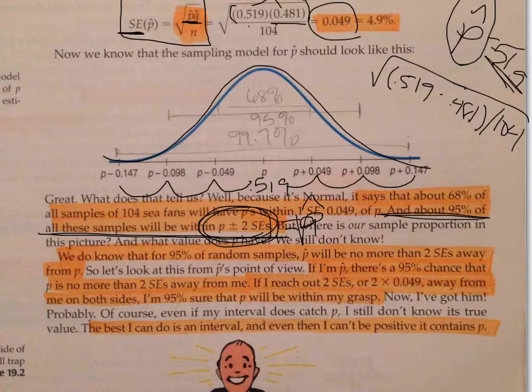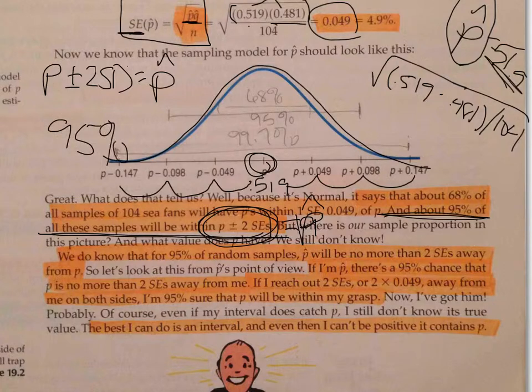So let me come over here and write that. This says the real population P is supposed to be plus or minus 2 standard deviations, or standard errors, because that's all we have, away from any sample that I draw, because the sampling distribution tells us we have a normal model. So 95% of the time, this should happen.